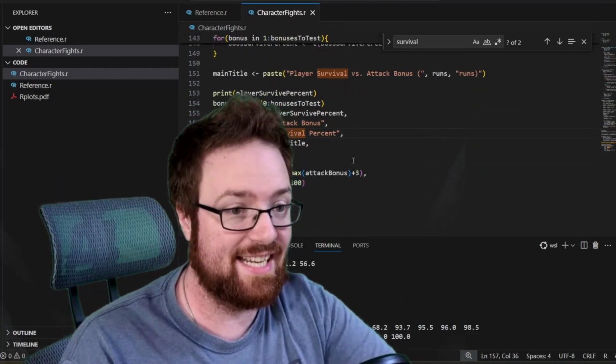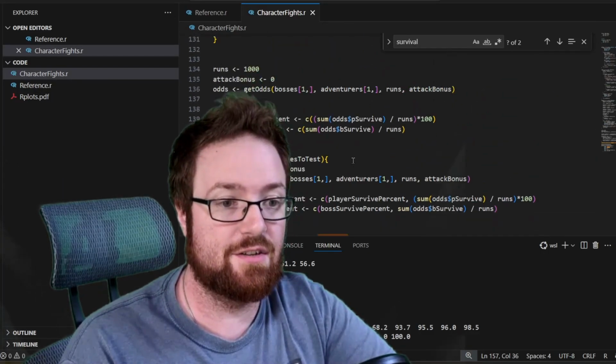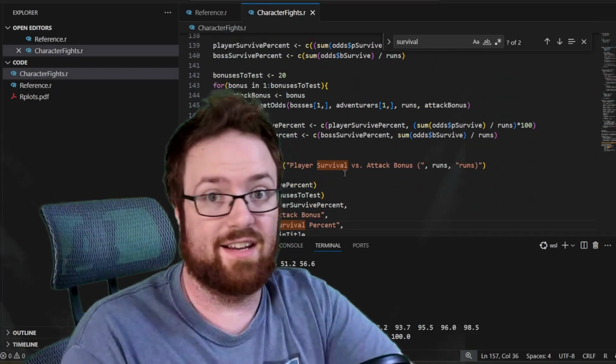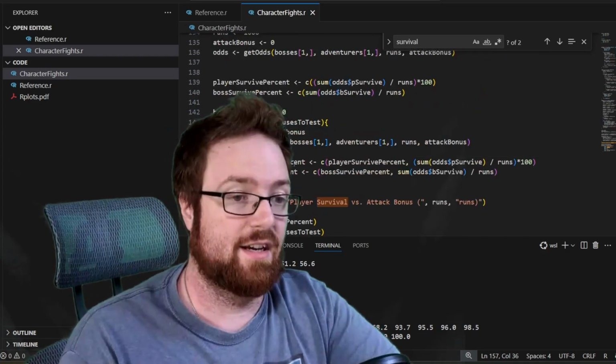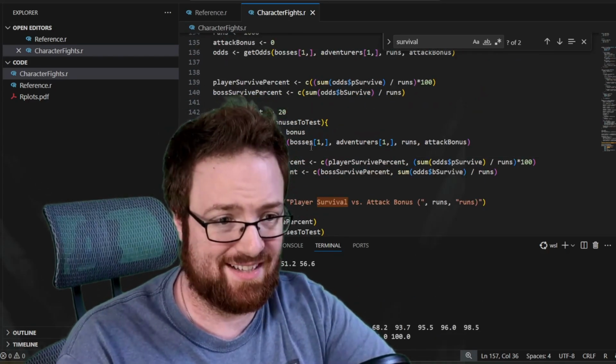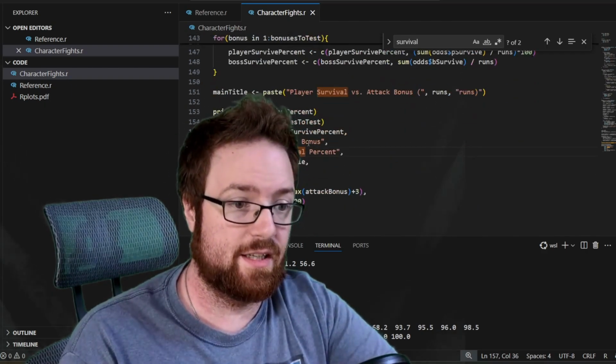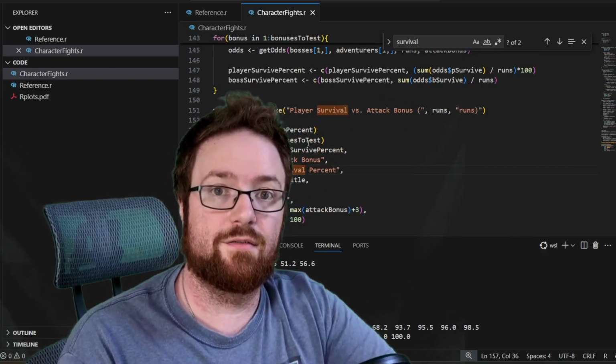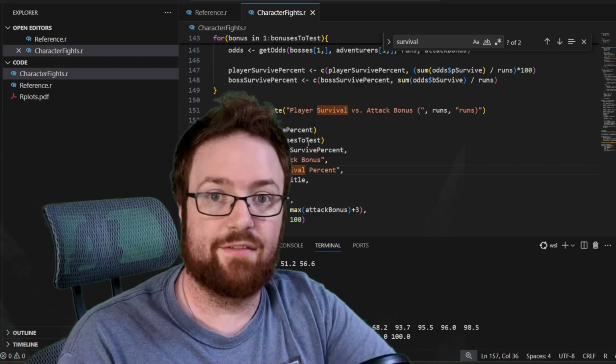R is pretty neat. It's a really neat language. If you need to do statistics or graph things, everything I did today is built in. That graph, the ability to just kind of print out tables and stuff. Vectors print nicely as well. It's really good. I think I prefer it to Python for the purposes of graphing and plotting things.